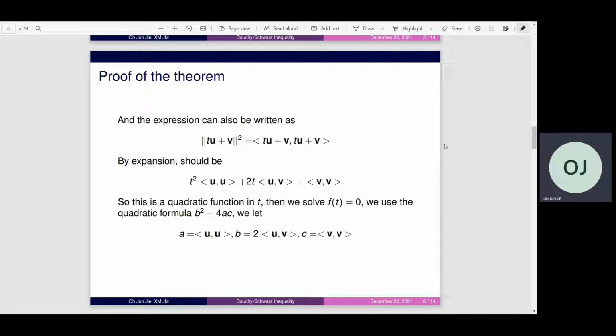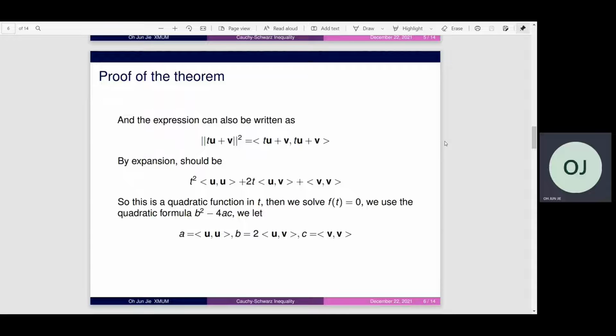So the expansion is t squared times the inner product of u and u, plus 2t times the inner product of u and v, plus the inner product of v and v. So this is a quadratic function in t.